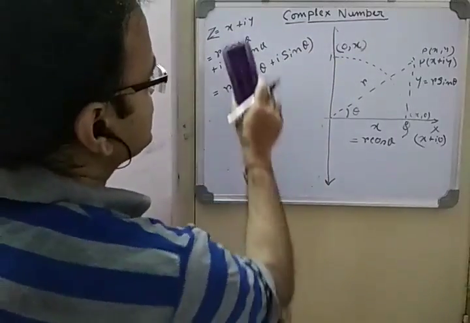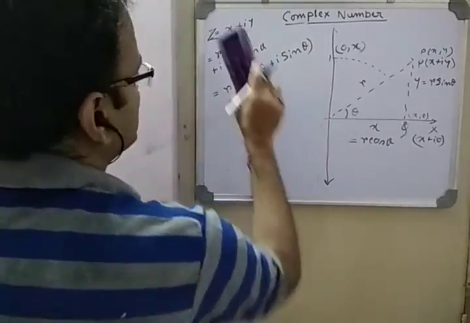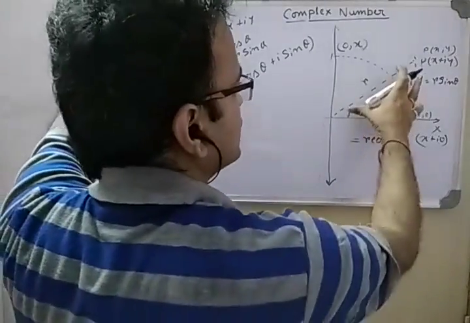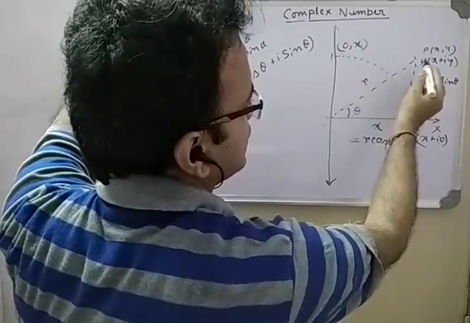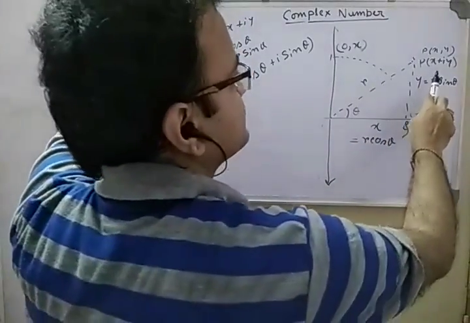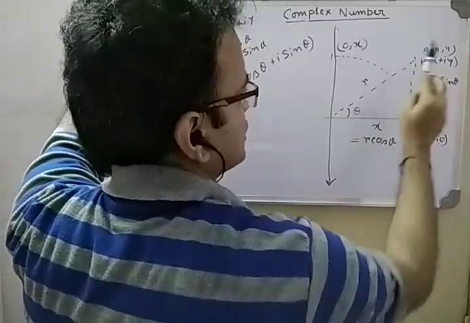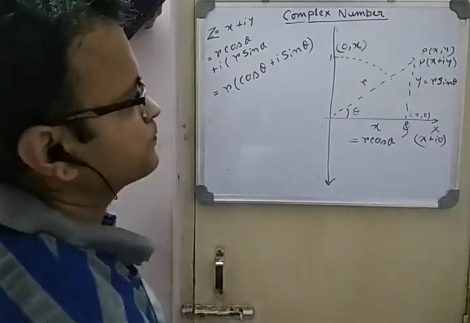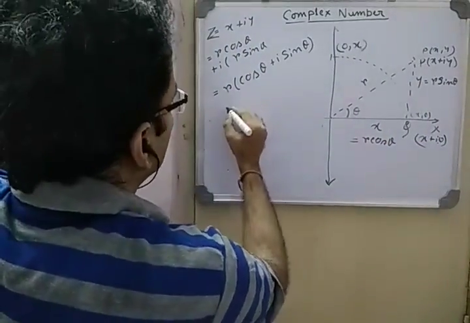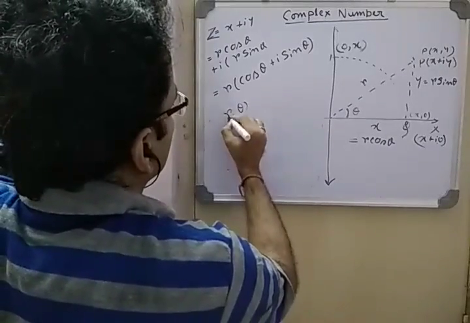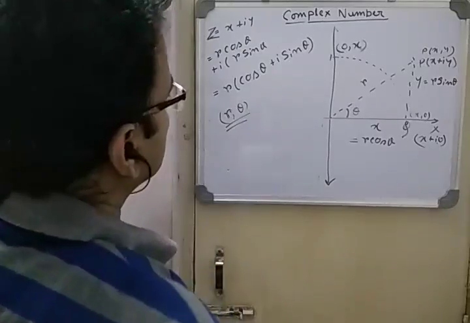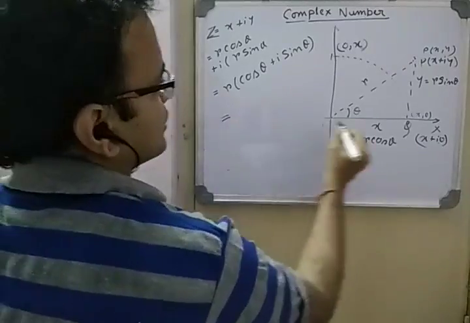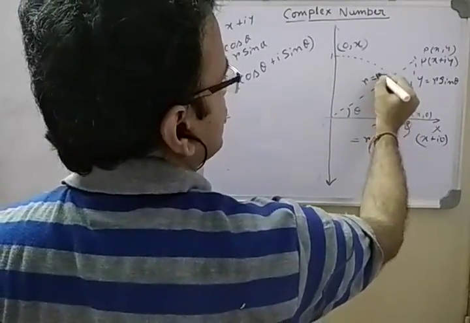So in this format, z is represented in what is called the polar form. Because with the values of r and theta we can uniquely identify the point P. Like in the x plus iy form, if you know both x and y, then only you can uniquely identify the point P. But here you need to know r comma theta. So it is called polar form or modulus amplitude form. Why is it so? This r is this distance. This is actually mod z.